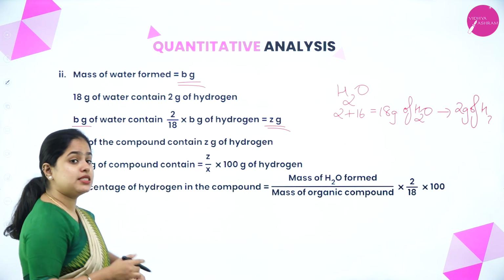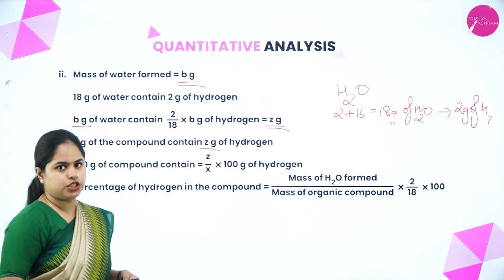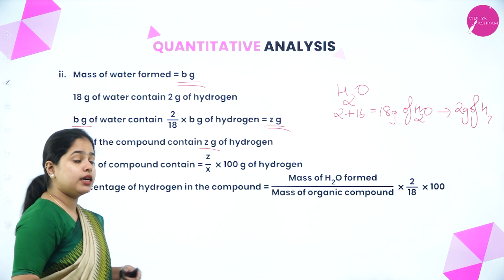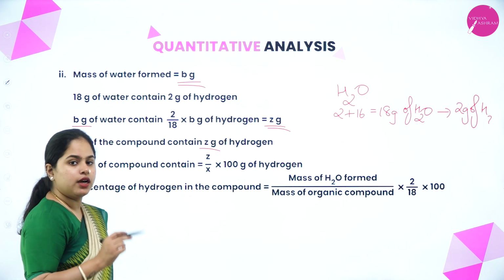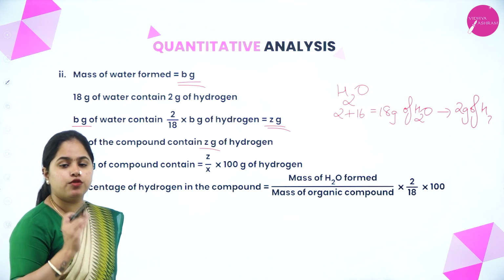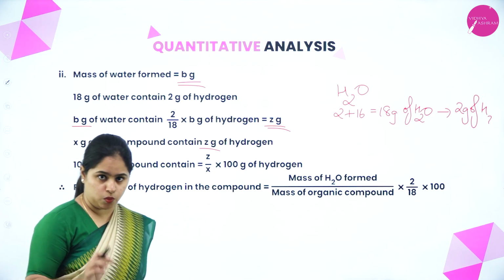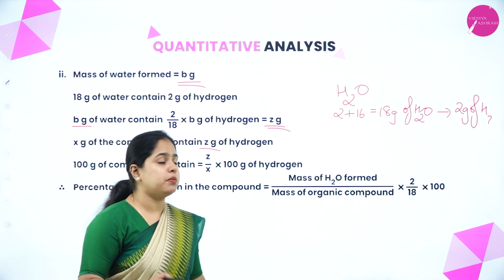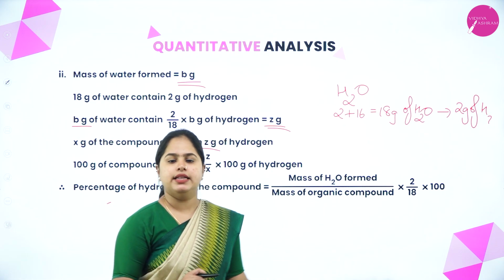Right. So that means X gram of your compound will contain Z gram of hydrogen. So then 100 gram of compound will contain Z by X into 100 gram of hydrogen. So what is the final equation for percentage of hydrogen in the compound? It is mass of the water which is formed divided by mass of organic compound into 2 by 18 into 100.